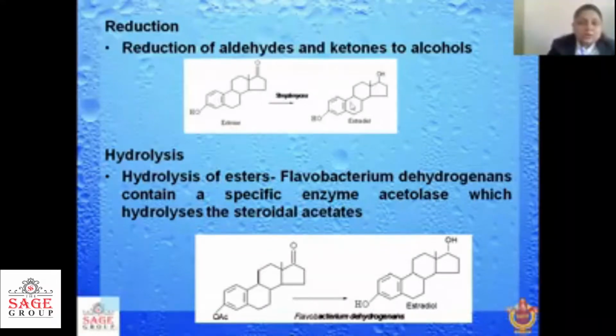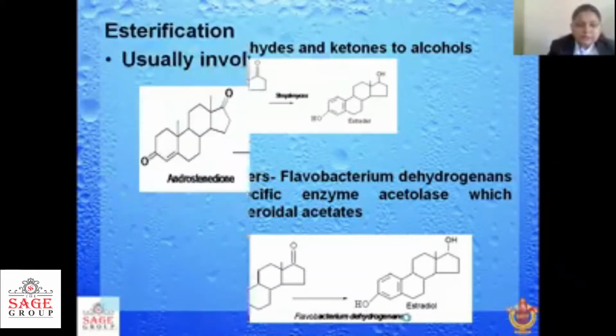Then hydrolysis reactions, in which steroidal acetates are converted to a hydroxyl group, with the help of Flavobacterium dehydrogenase.